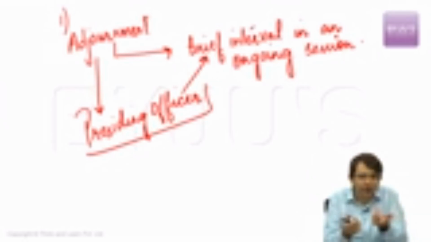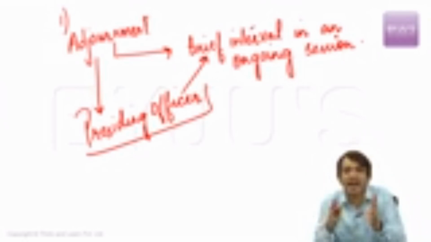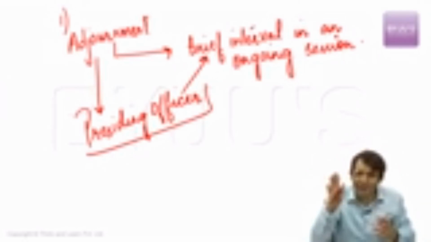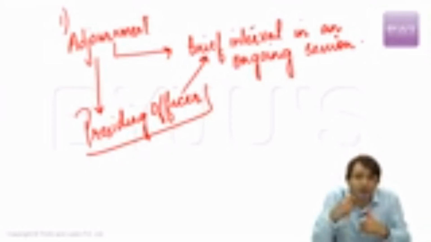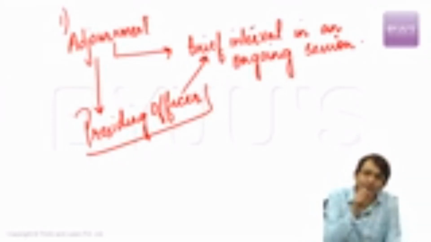Now the session has been convened. Let us assume for a while that this is a budget session. Now ultimately what will happen? The business of the House will be carried out, the bills will be taken up, debates will be conducted, questions will be asked to ministers. There are various agendas that the Lok Sabha and Rajya Sabha will have to pursue while the session is going on. But the convening of the session, the power rests with the President of India.